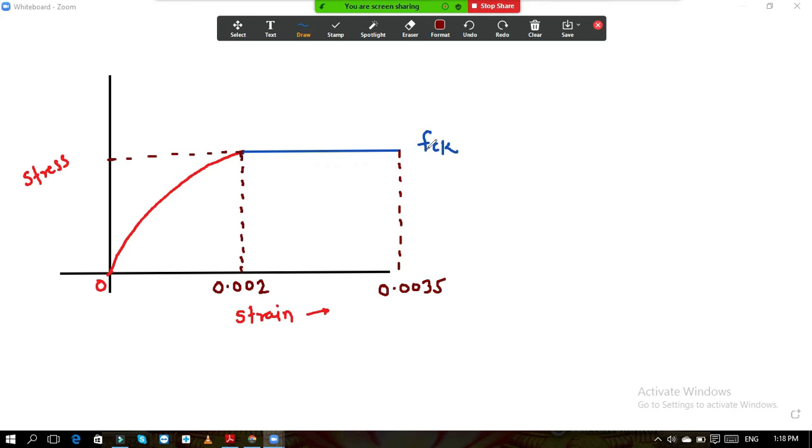But in practice, what we generally do is take one third of this strength. What happens generally when we are constructing a big structure?